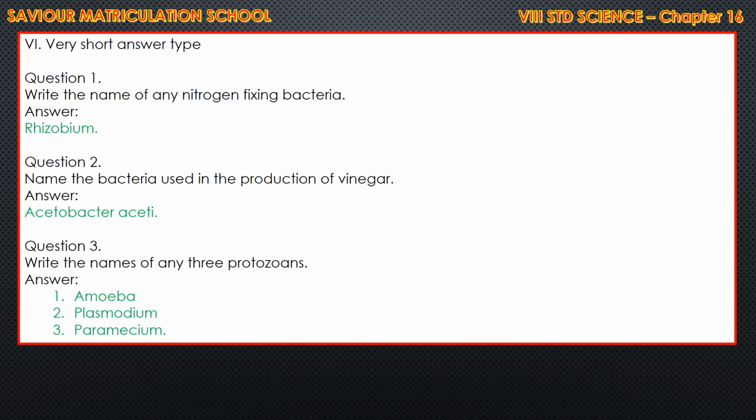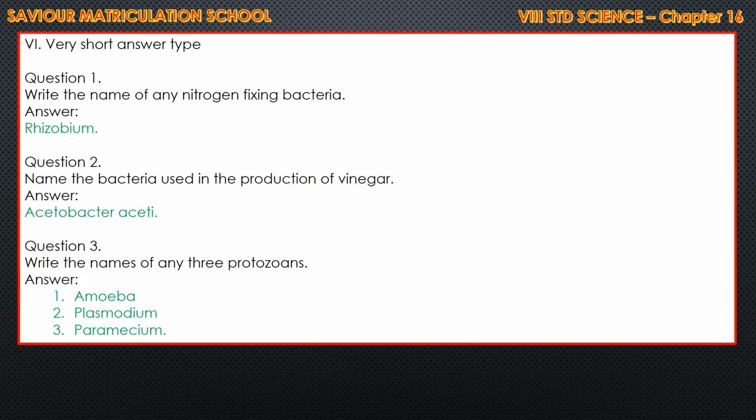Okay, very short answer type, that is brief answer, maybe one word answers. Write the name of any one nitrogen fixing bacteria. Rhizobium. Name the bacteria used in the production of vinegar. Acetobacter aceti. The spelling is correct, you can write as it is. Write the names of any 3 protozoans.